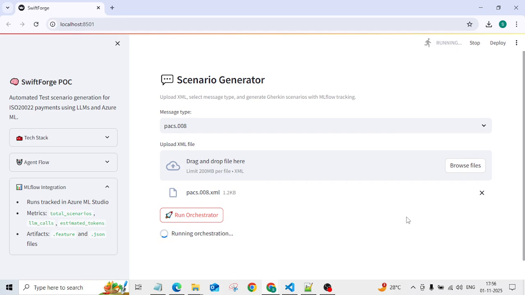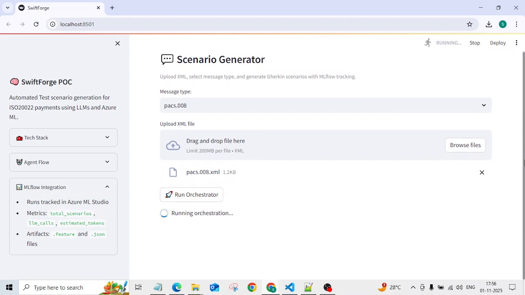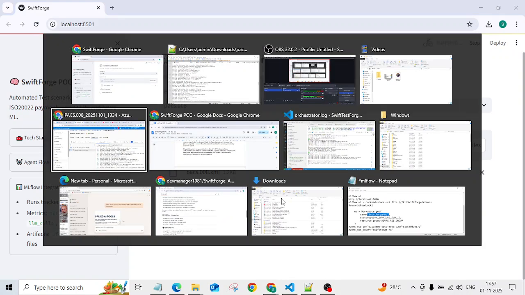I have not integrated with CI. Largely, I want to build these POCs in order to run them locally to save some time. So CI can easily be built into each of the POCs. Alright, so let me show you while the orchestrator is running. It would take a minute for all the agents to run and then prepare the scenarios. In the meantime, let me show you what we have deployed in Azure.